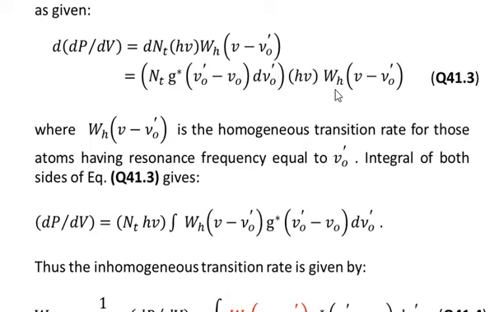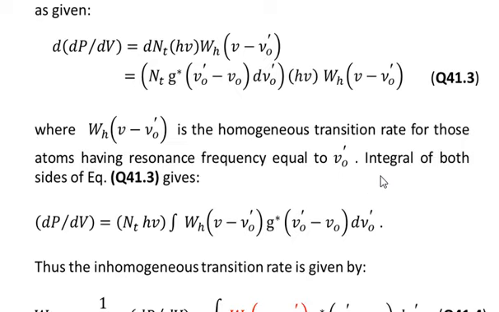You know that when we talk about the homogeneous transition rate, it means that we are assuming that all the atoms will resonate at only a single frequency. That's why we have said that W_H of nu minus nu naught prime is the homogeneous transition rate for those atoms having resonance frequency equal to nu naught prime.